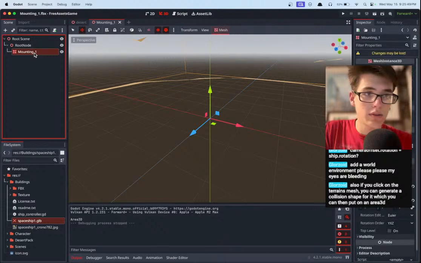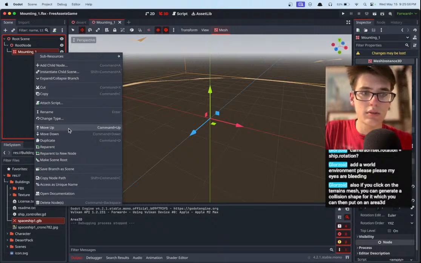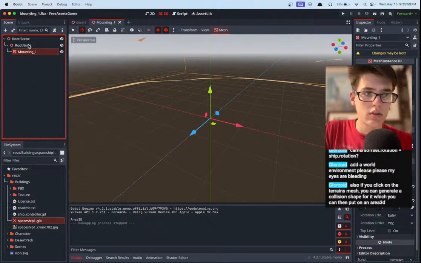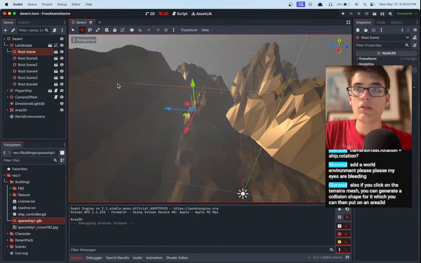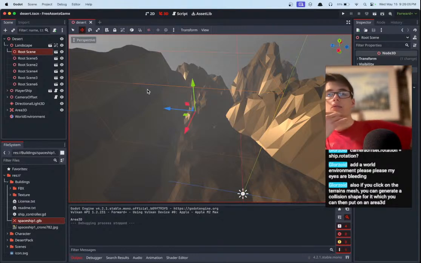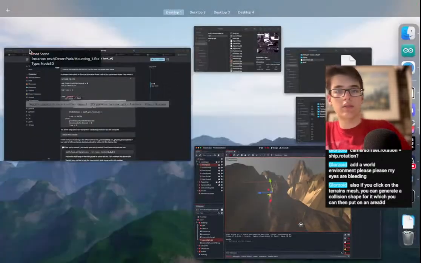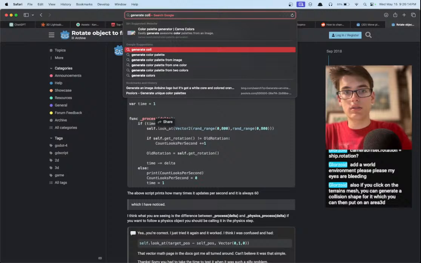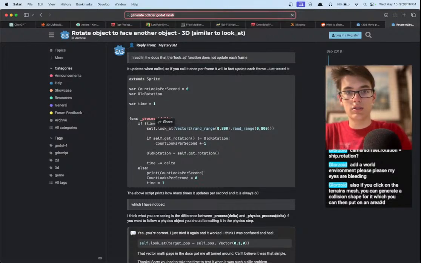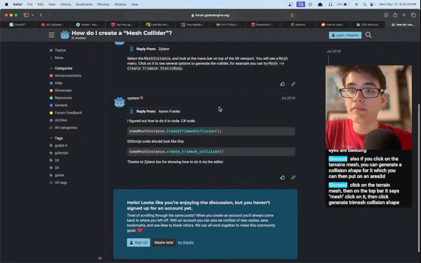Let's do open anyway, just for a second here. Click on the terrain's mesh, you can generate a collision shape for it. Yeah, it doesn't. I don't know. Let's see what Google says. Generate collider Godot mesh. How do we create a mesh collider? That sounds promising.